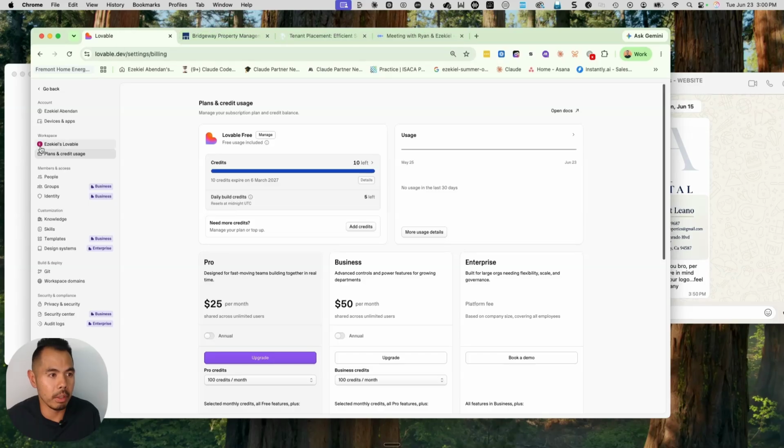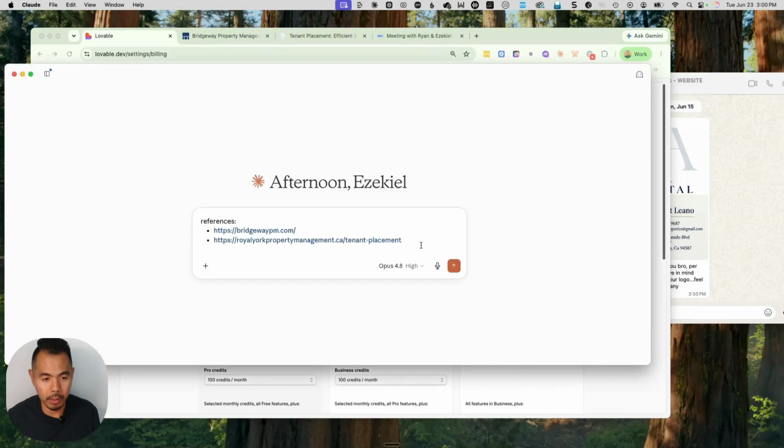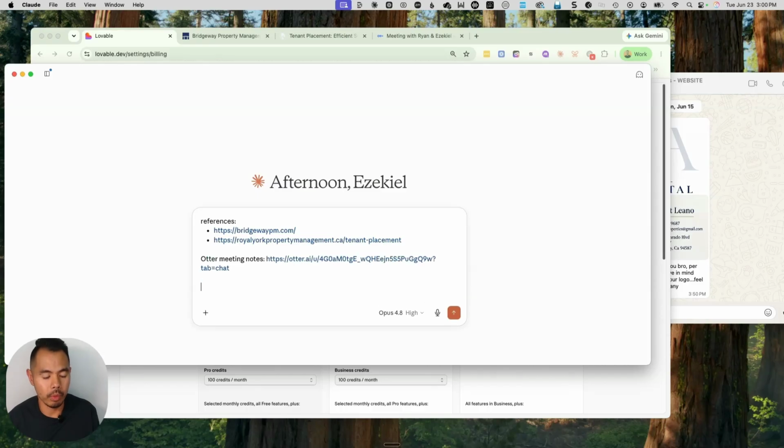So I'm just going to give it all the references that I have. Otter, the notes. Okay. So what I'm doing here is I'm using Claude as my thinking partner. I'm going to be using Lovable as my tool to create the website. And what we're going to ask Claude is to come up with a plan that we can give Lovable.